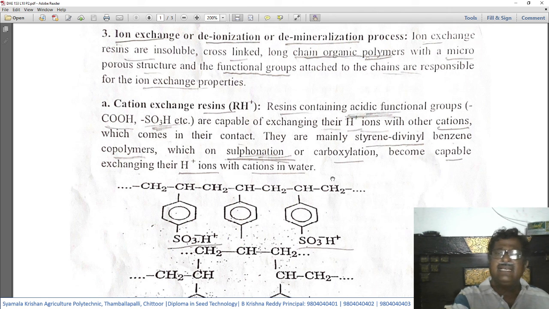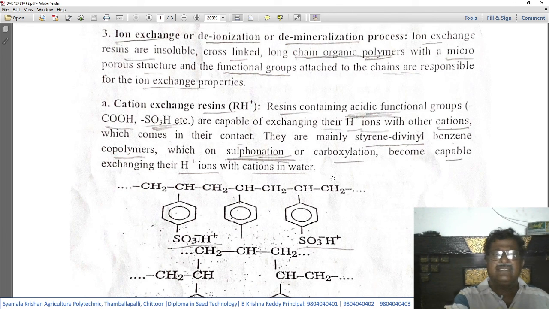Resins containing acidic functional groups. So what are the acidic functional groups? Either COOH or SO3H, etc. are capable of exchanging their H+ ions with other cations.